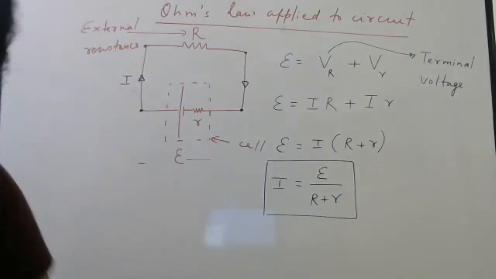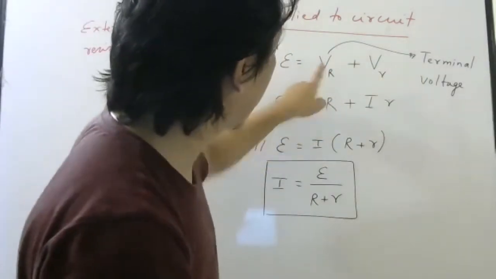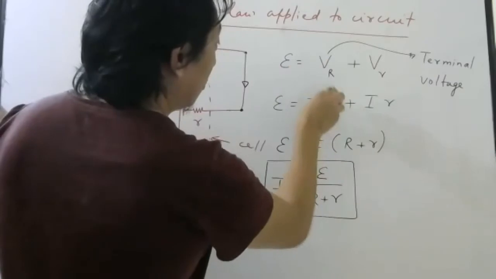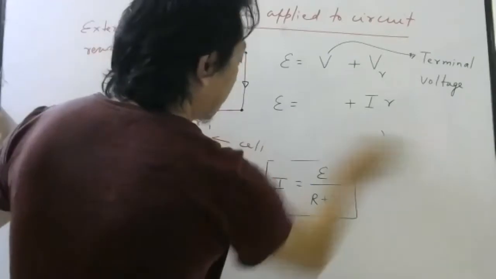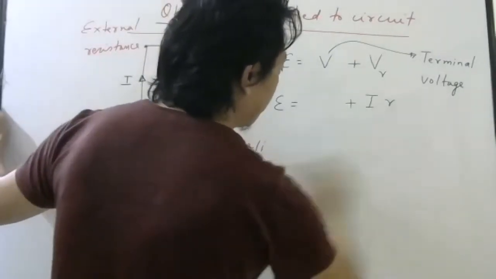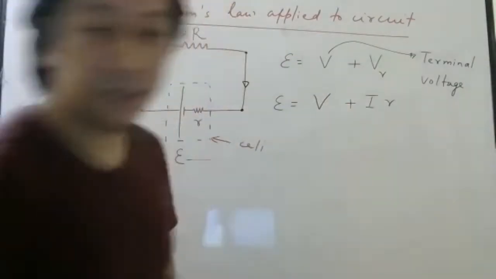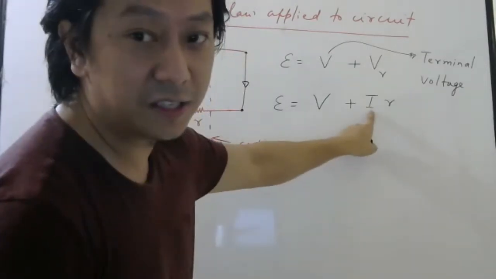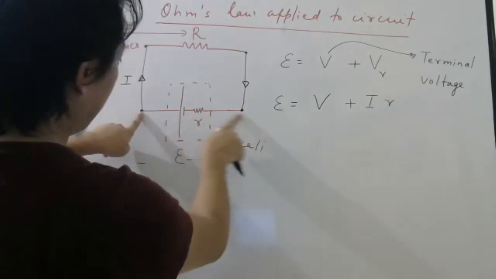Okay, so let us try to write a formula between EMF and terminal voltage. This is actually just a rearrangement we have to do. Now instead of writing VR, I'll write just V. So here, this part I will rub, and here I will write V. Please understand this part. EMF is equal to the potential difference here plus the potential difference across the resistor, the internal resistance. Then this potential difference is also the potential difference between the terminals of the battery.